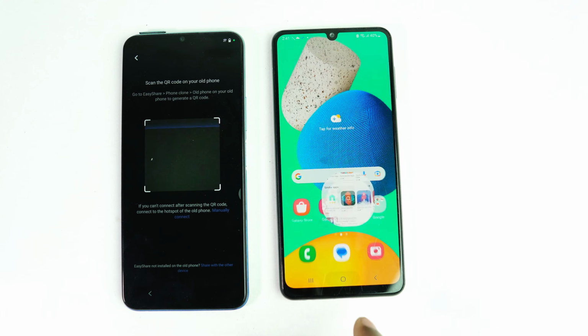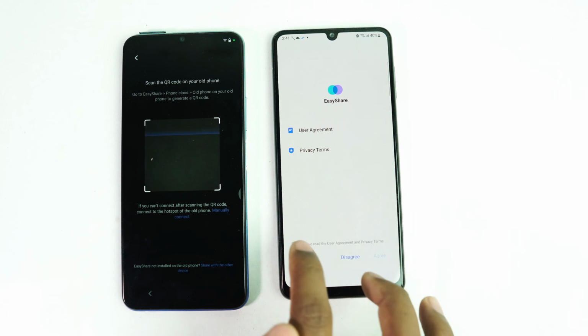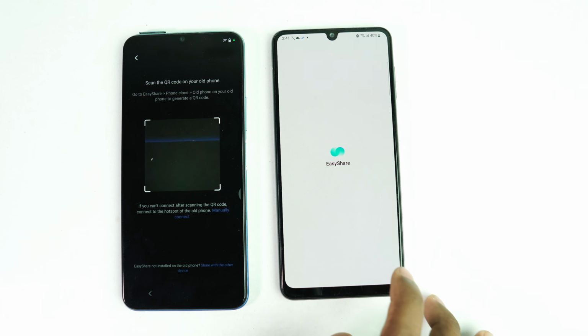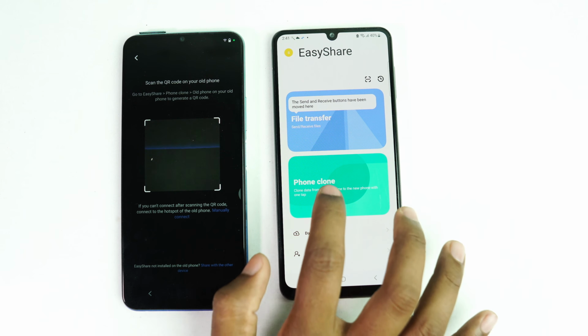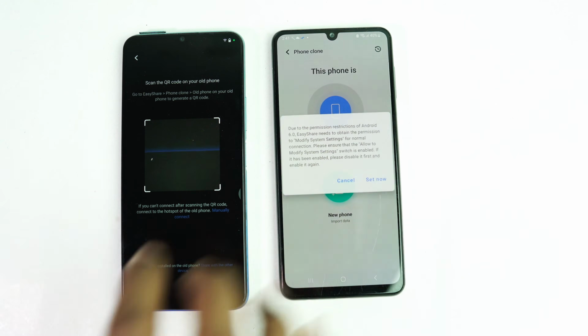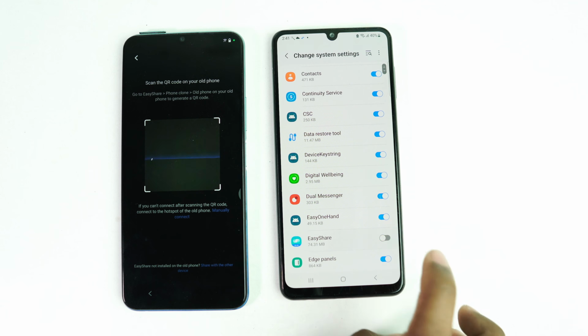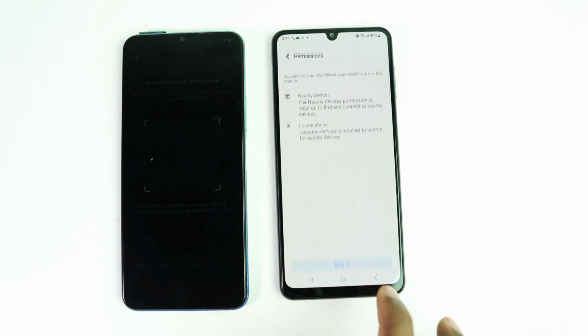Okay, now go back and open Easy Share. Agree. Start phone clone, old phone, set now. Now enable Easy Share, back again, old phone, got it.